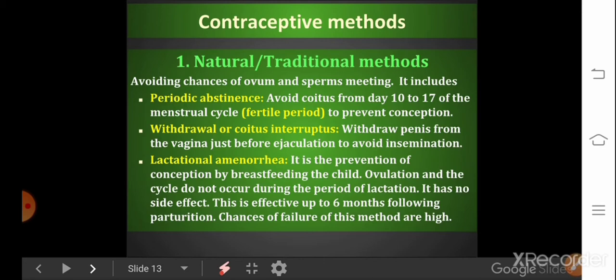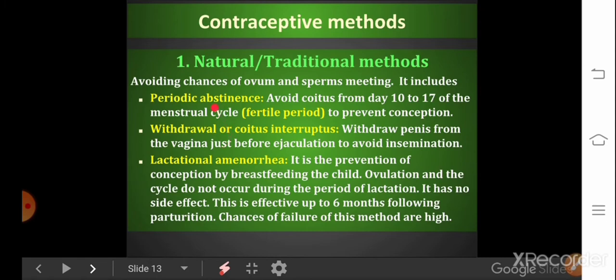I repeat, avoid coitus from day 10 to 17 of the menstrual cycle, known as the fertile period, to prevent conception. Second one, the withdrawal or coitus interruptus method. Withdrawal means taking back.